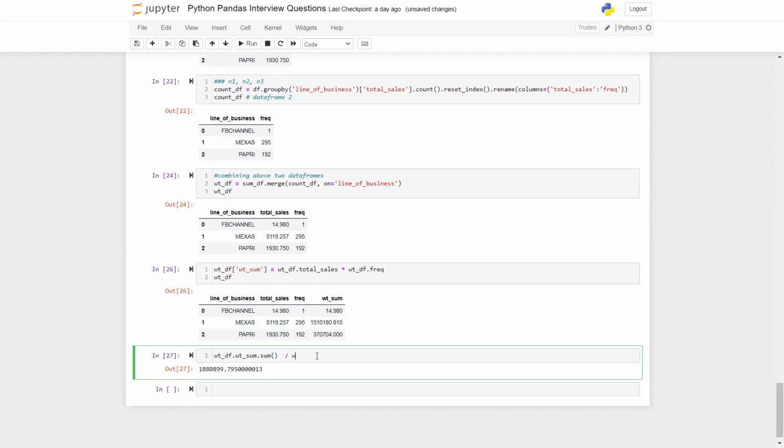So again, you can do that. Df dot weighted sum dot sum divided by df dot frequency dot sum, and that's the answer we were looking for. That's the weighted sum. In fact, it's called weighted average, not sum. Why is it called average? Because you are dividing the total weighted sum by the total count. So now it becomes the weighted average. And this is the weighted average of cells in this problem, given the different lines of business we had.